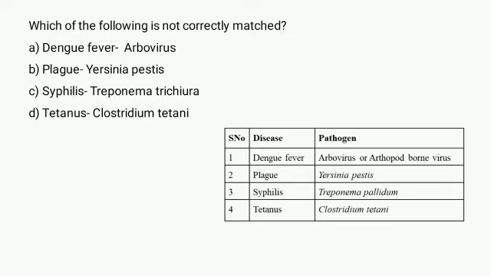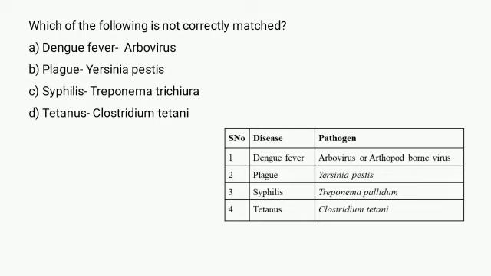Next is syphilis, which is caused by a bacterium called Treponema pallidum. The most common route of transmission is through contact with an infected person's sore during any sexual activity. The bacteria can also enter the body through minor cuts or abrasion in the skin or through the mucous membrane also.